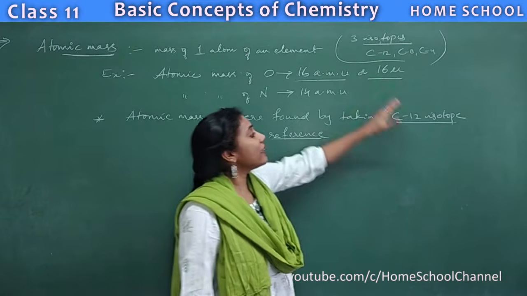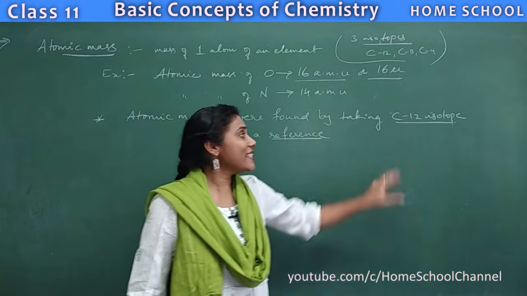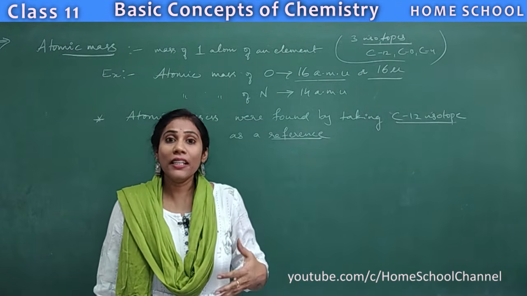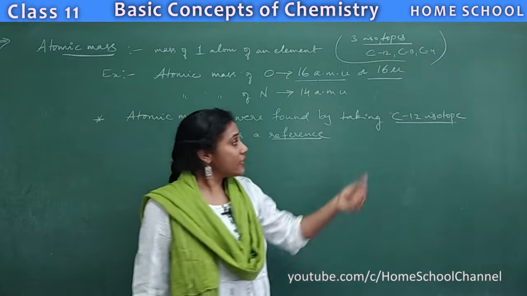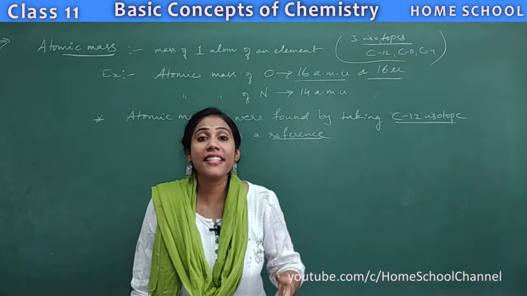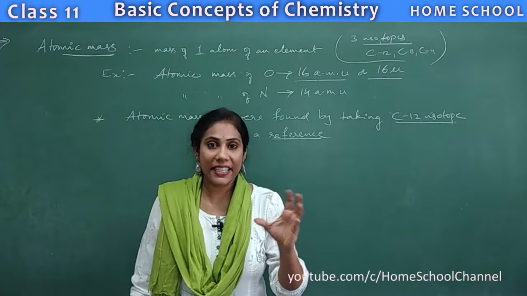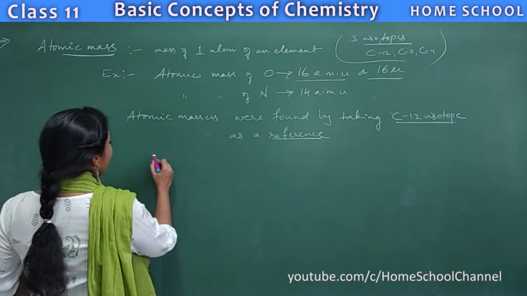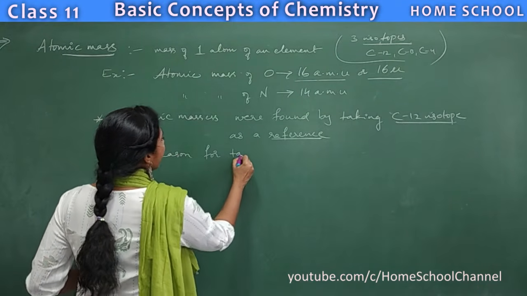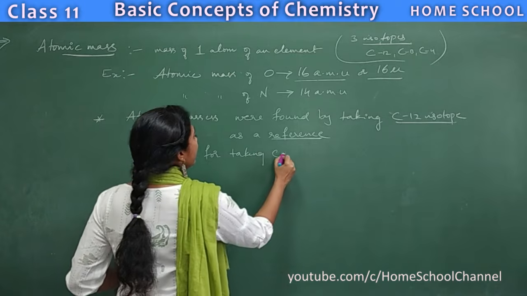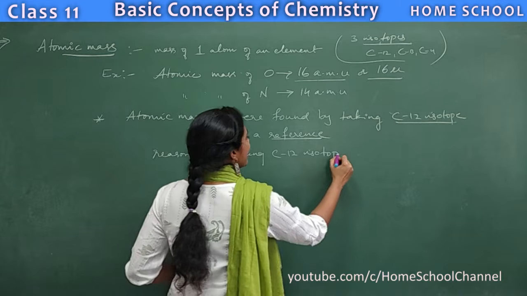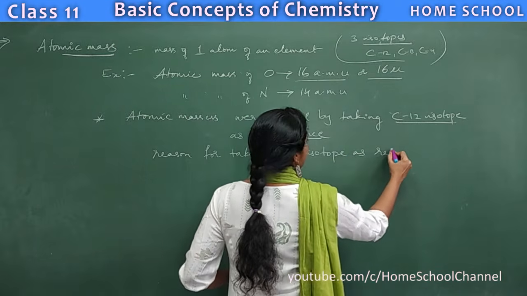Here, the carbon 12 isotope is abundantly available in our nature. It is available to a larger extent and it is the most stable isotope of carbon. That's the reason carbon 12 isotope was taken as a standard. So take down the reason for taking the carbon 12 isotope as standard, as reference.